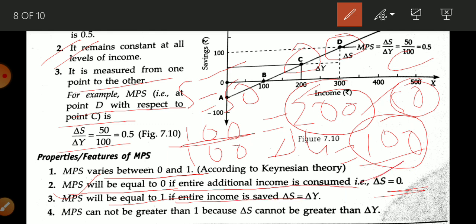Next, MPS will be equal to 1 if the entire income is saved. Suppose the 100 given by your uncle, you do not consume it at all, then your saving will be 100, meaning you have saved all the increased income. MPS can never be greater than 1 because del S can never be greater than del Y. So these are the features or properties related to MPS.